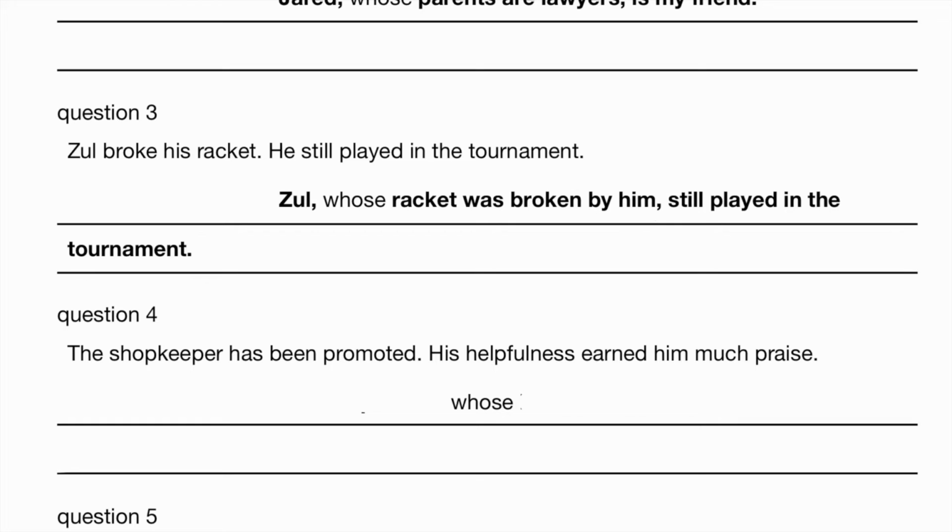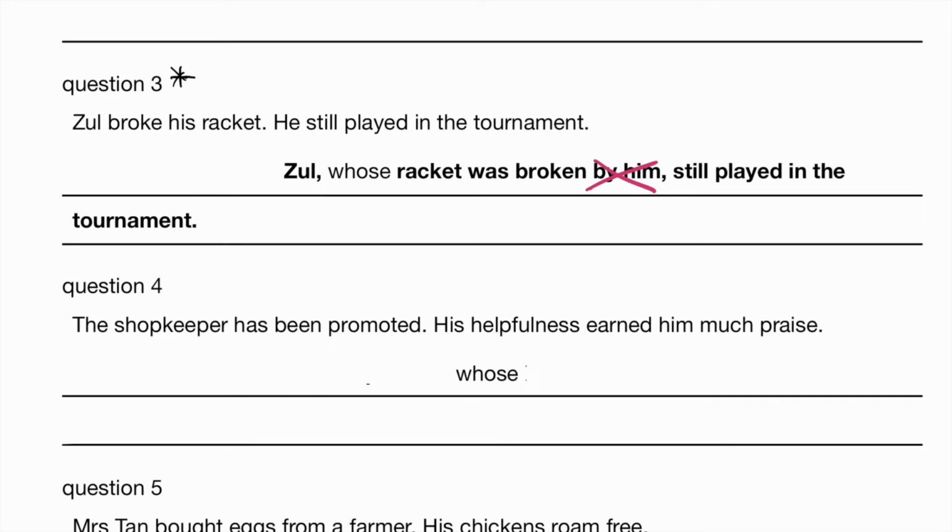Now, if you're thinking, would my answer be correct if I left this part out? Zul, whose racket was broken, still played in the tournament. Well, I would think no. Why? What's the difference between racket was broken and broken by him? Now, racket was broken just means it was broken. We are not sure whether it's by the teacher, by someone who's not a fan, or by him. But the question does tell us it was him who broke the racket. So it is important, therefore, to say whose racket was broken by him. And because of this, I think this actually deserves 2 stars.